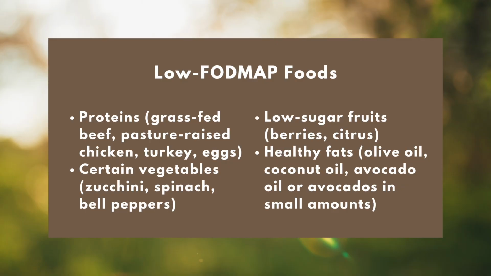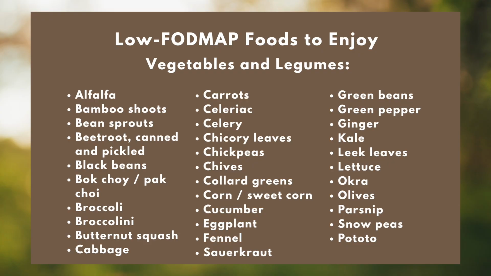The first category of foods on the approved list are low FODMAP foods. Foods that are low in FODMAPs are foods such as proteins like grass-fed beef, pasture-raised chicken, turkey, eggs, certain vegetables like zucchini, spinach, and bell peppers, fruits lower in fructose such as berries and citrus fruits, healthy fats like olive oil, coconut oil, avocado oil, or even avocados in small amounts. Here's a more comprehensive list of low FODMAP foods.